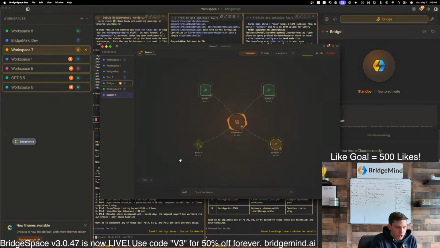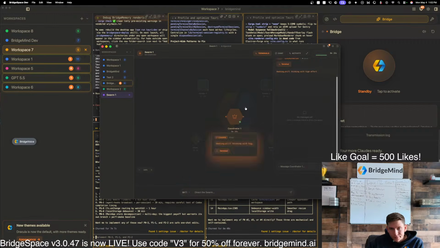So this is a bridge swarm. You basically connect all these agents together. That's a lot better. All right, stop it. Let's fix this.